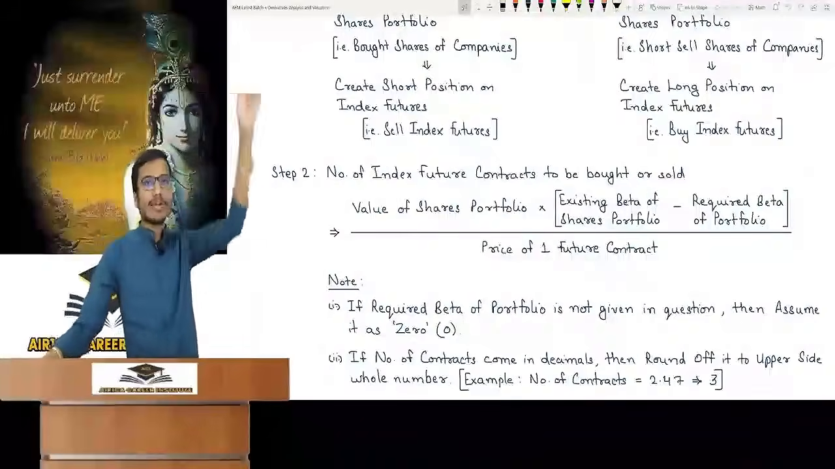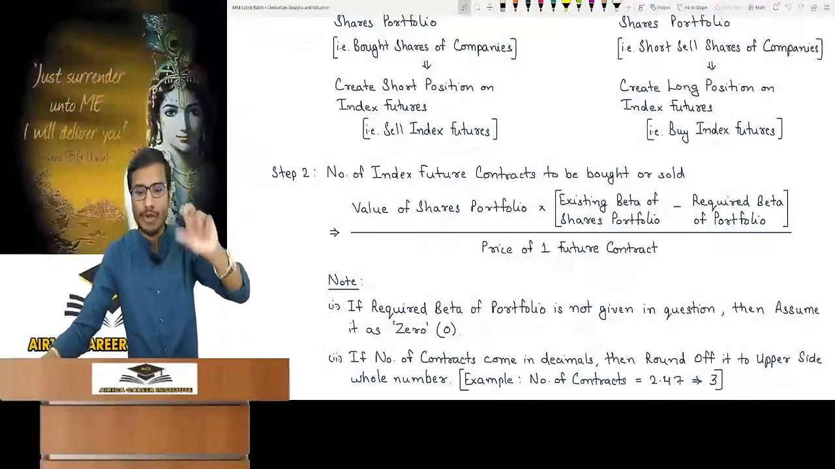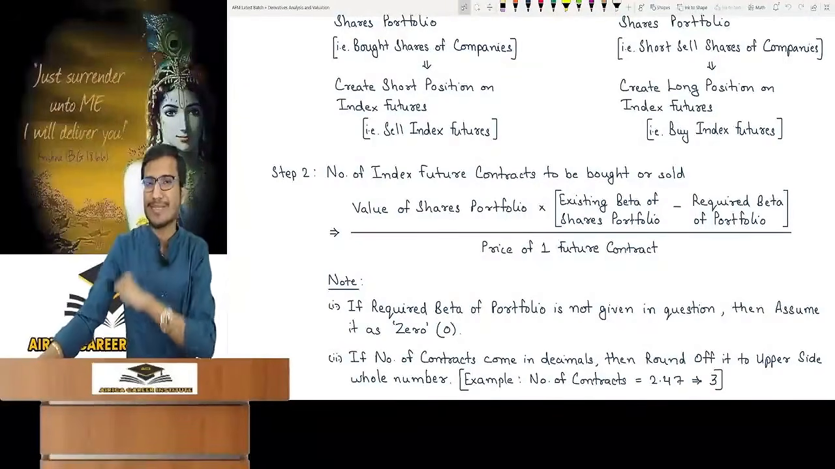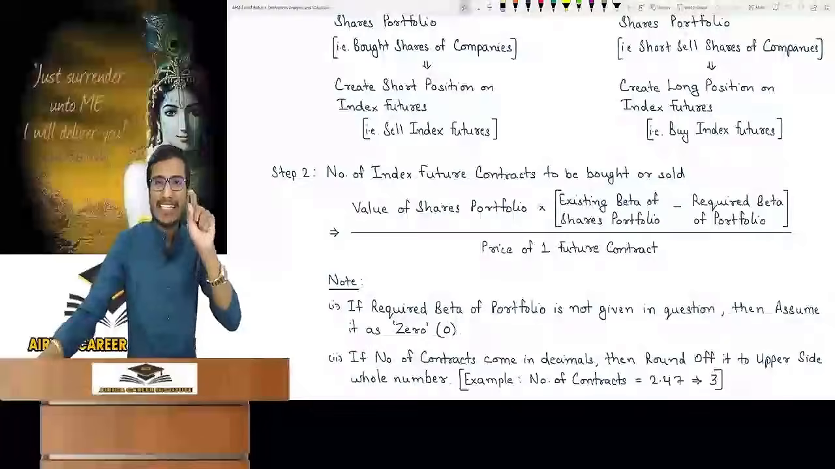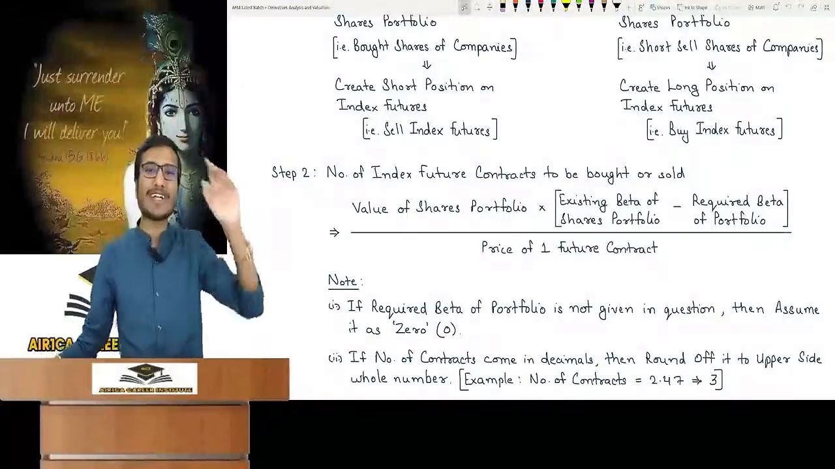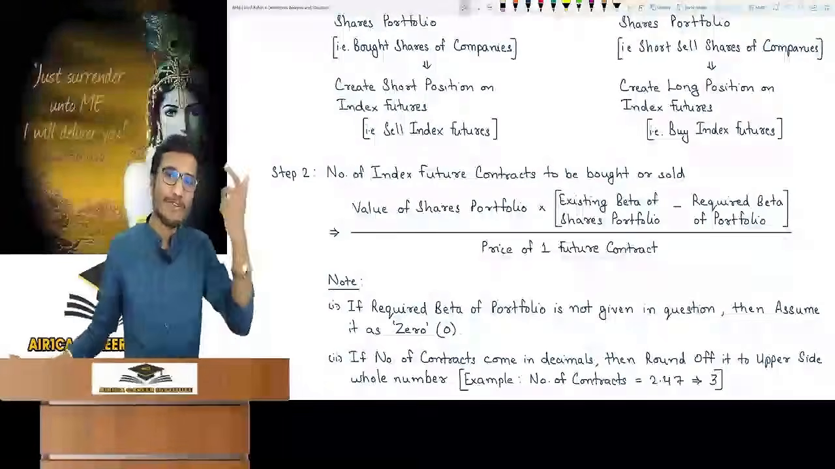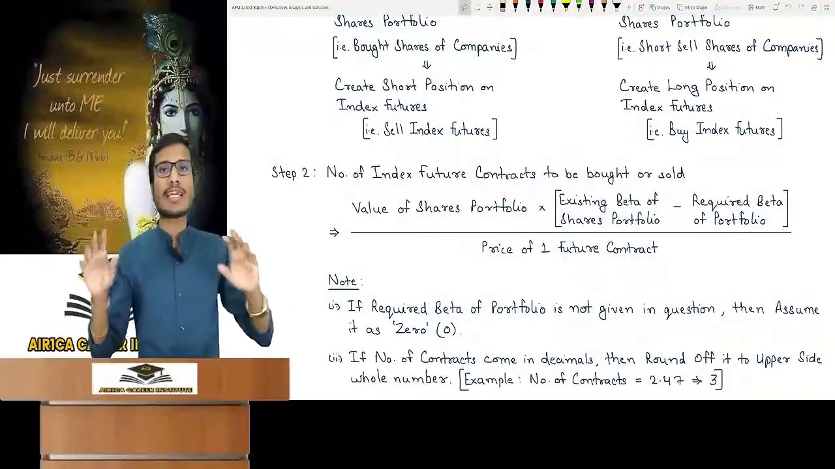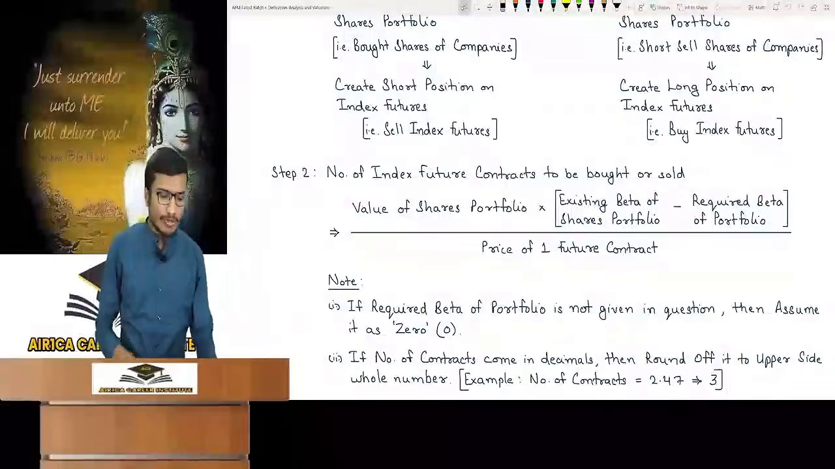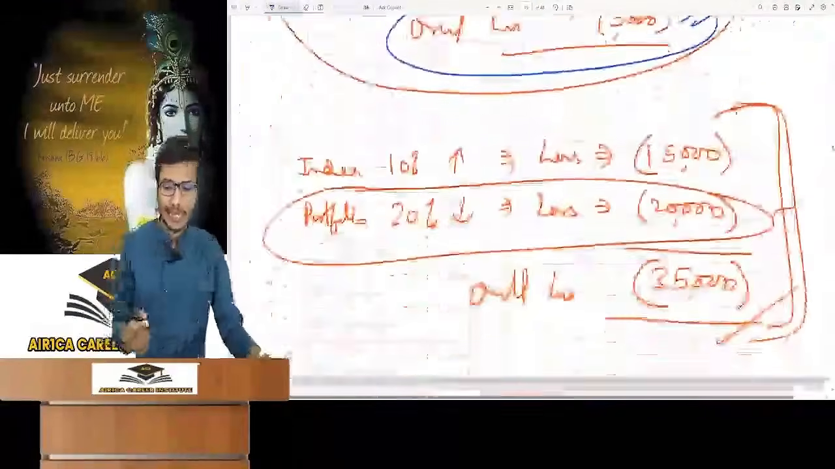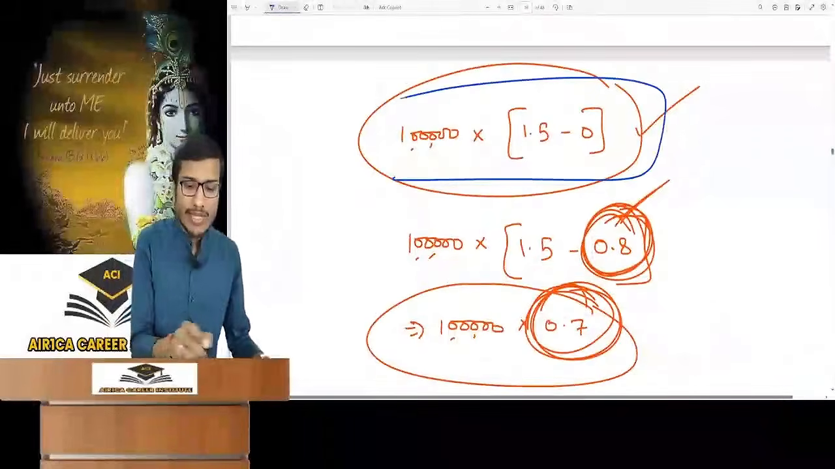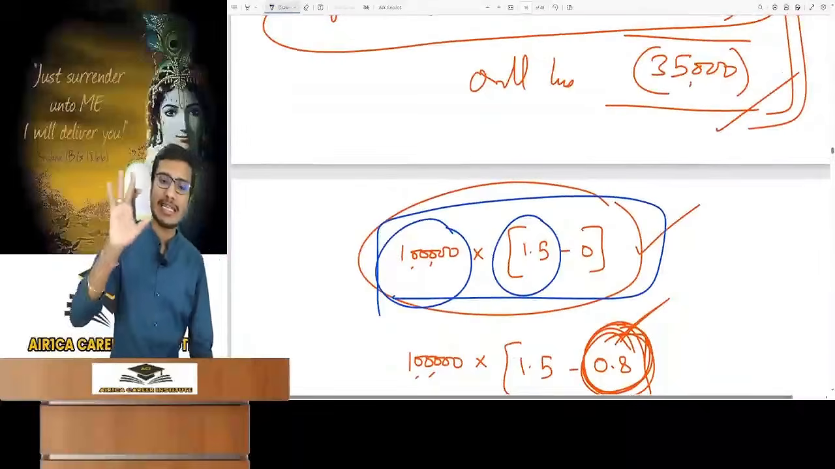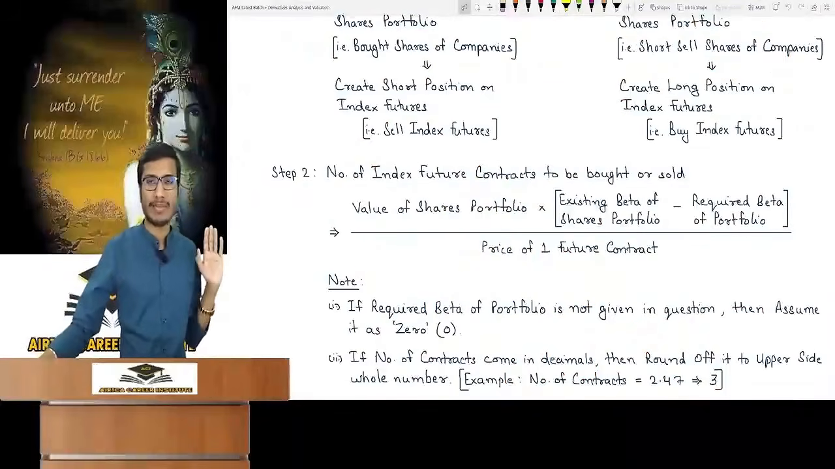How to get the number of index future contracts? Value of shares portfolio into existing beta divided by price of one future contract. Sir, you are missing one thing in the formula. In the existing beta, you have written minus required beta of portfolio. What is that? The required beta of portfolio is generally not given in the question, and we assume that it is zero in that case. So if you assume zero, nothing will happen. This is the normal scenario. If I assume zero, then it will be the value of portfolio into existing beta of portfolio. Generally, we assume zero when nothing is told about required beta.